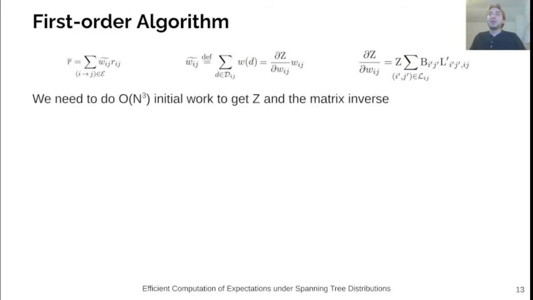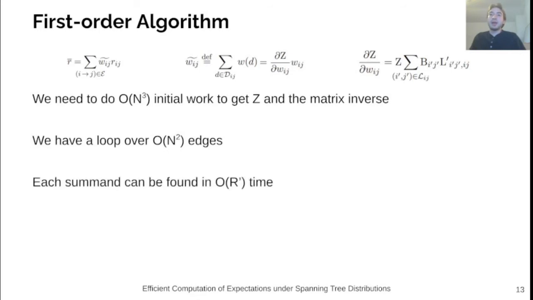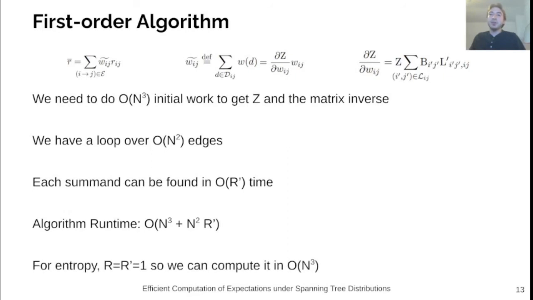We have to do an initial O of n cubed of work in order to get Z and the matrix inverse of the Laplacian. Once we have those, we can do the sum over all the edges, which requires O of n squared work. As each summand can reuse the same matrix inverse, we can find each summand in O of r prime time. This leads to a total runtime of big O of n cubed plus n squared times r prime. For entropy, we have that both r and r prime are equal to 1, and so the entropy can be computed in cubic time.